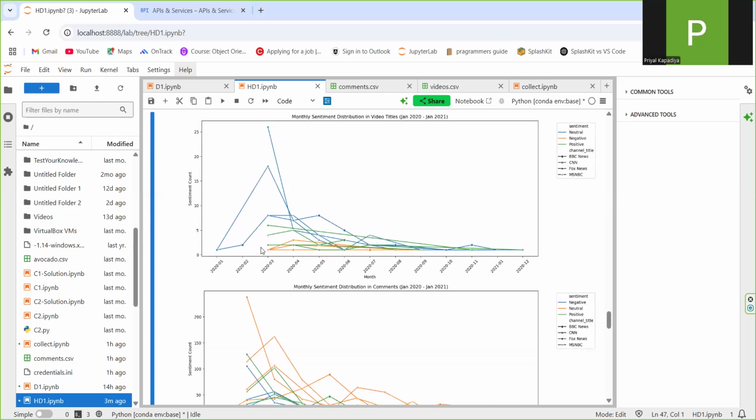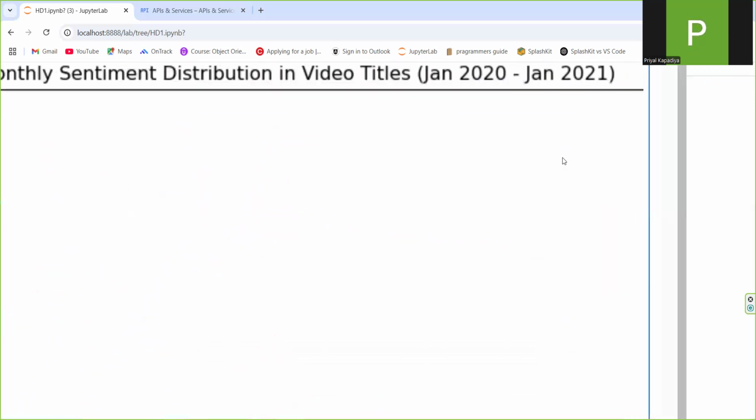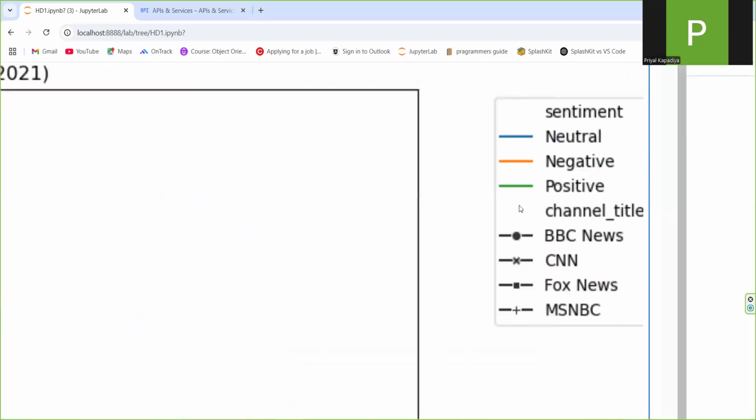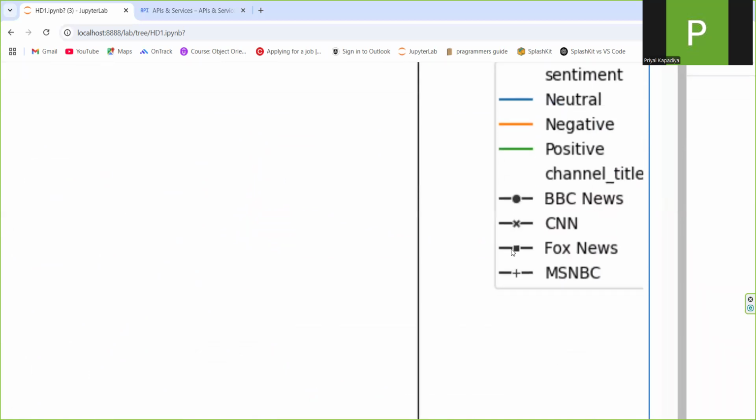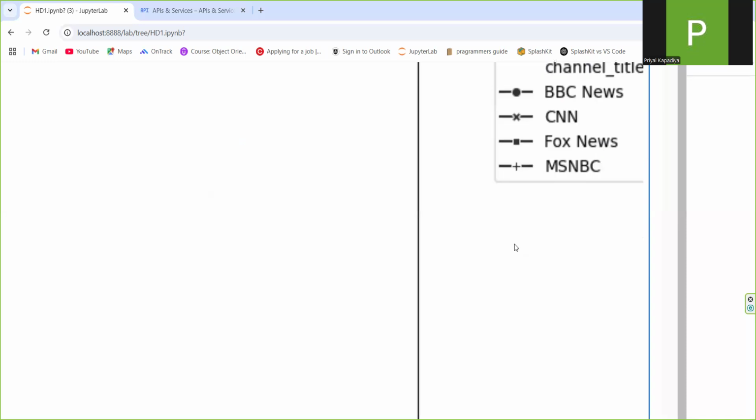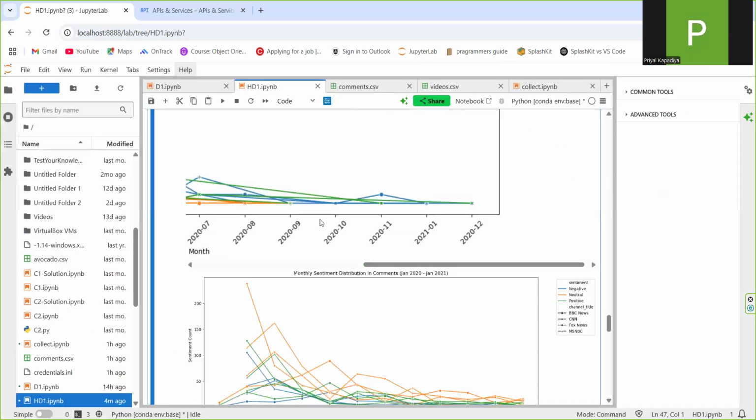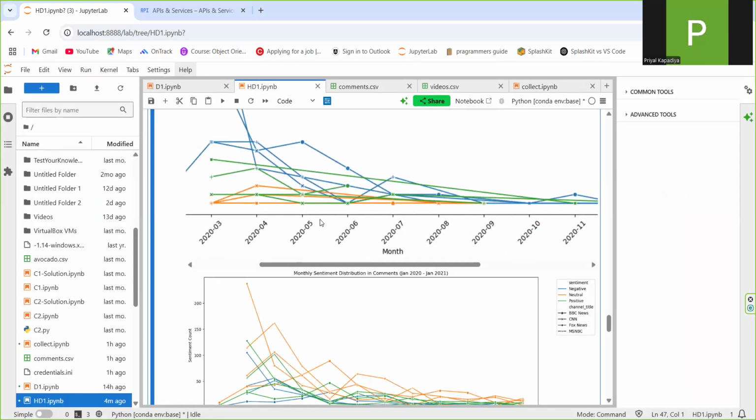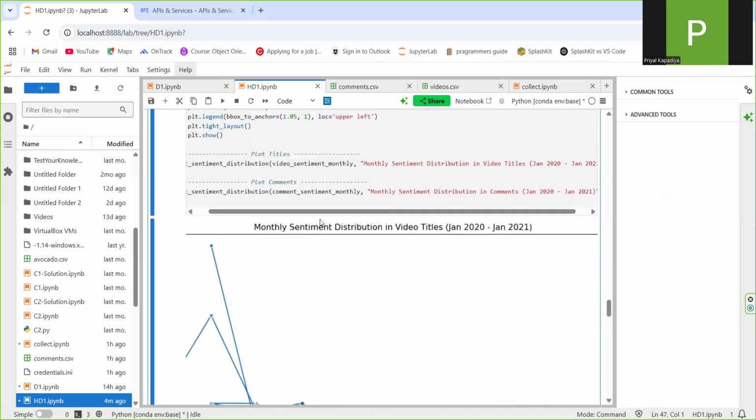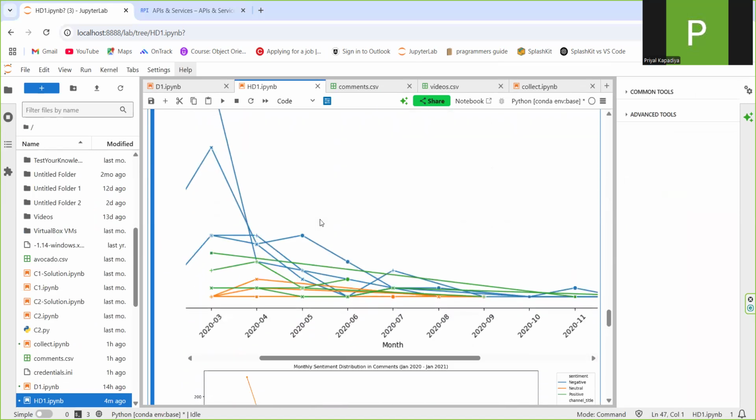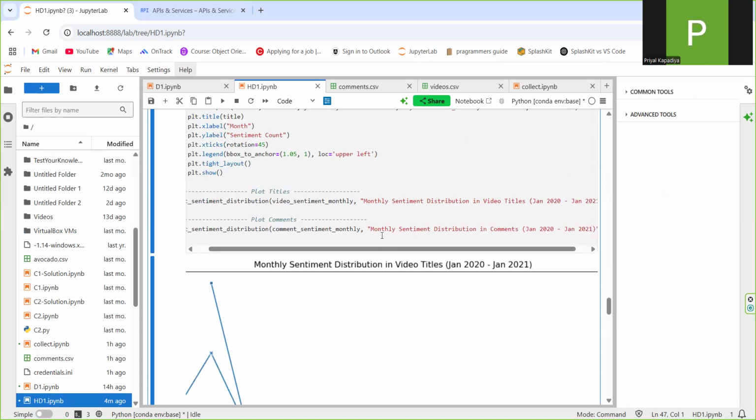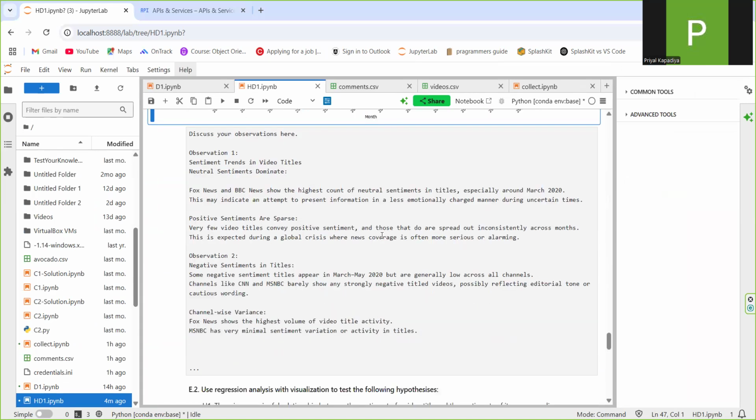As you can see, the blue line represents neutral, negative is represented by the orange line, and green is for positive. The markers represent the channels: circle represents BBC, cross represents CNN, box represents Fox News, and plus represents MSNBC. As you can see over here, it has some crosses, some boxes, some circles. Similarly, I then created observations.